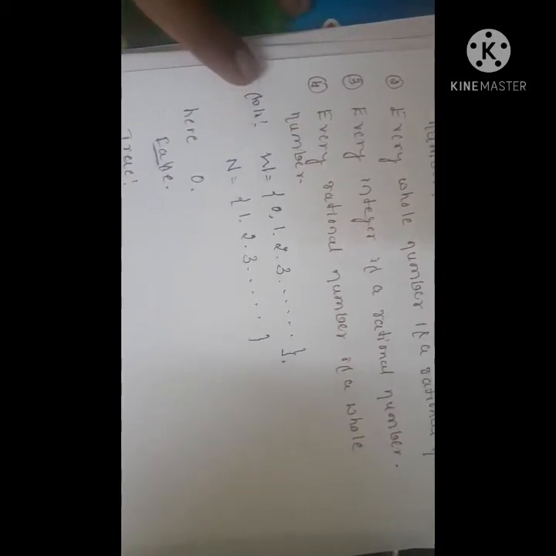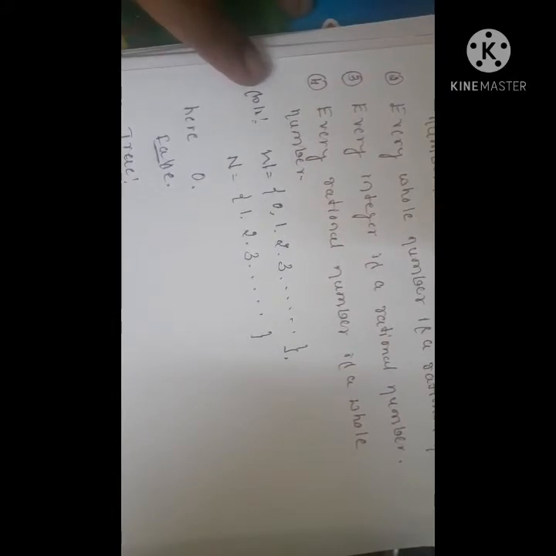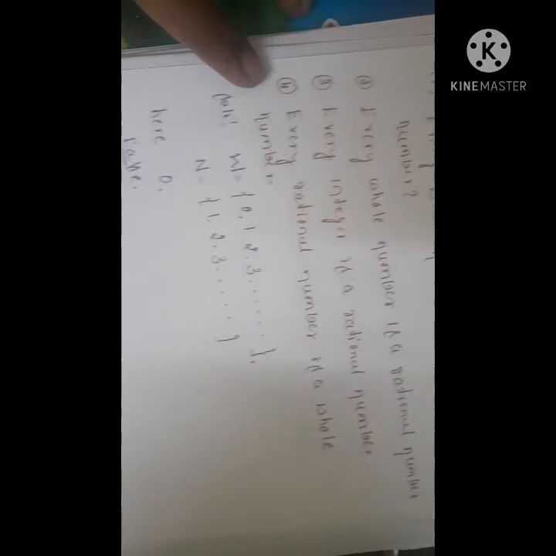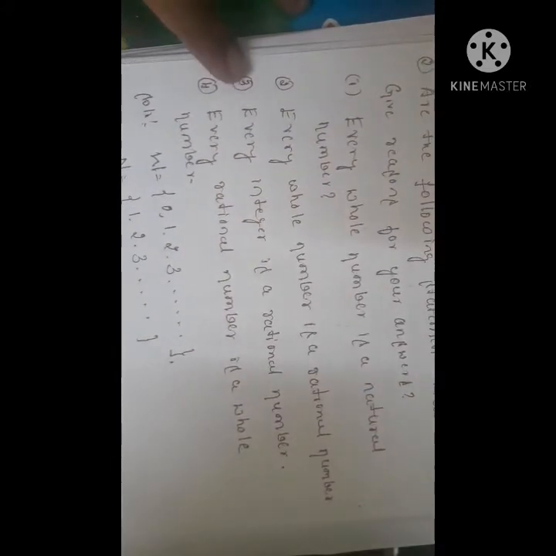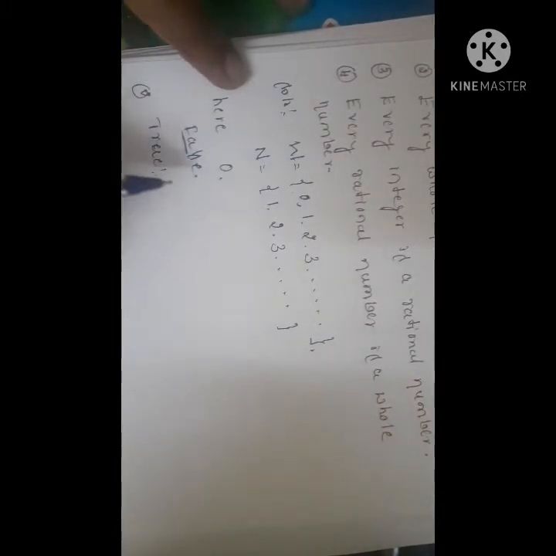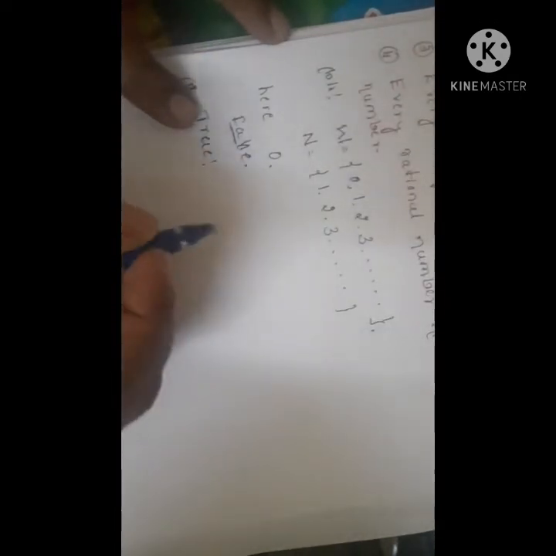Okay. Now come to the second statement. I am going to read it. The second statement says every whole number is a rational number. So yes, the answer is yes. We know the set of whole numbers: 0, 1, 2, 3, 4, etc. These whole numbers can be written in the form of p by q.